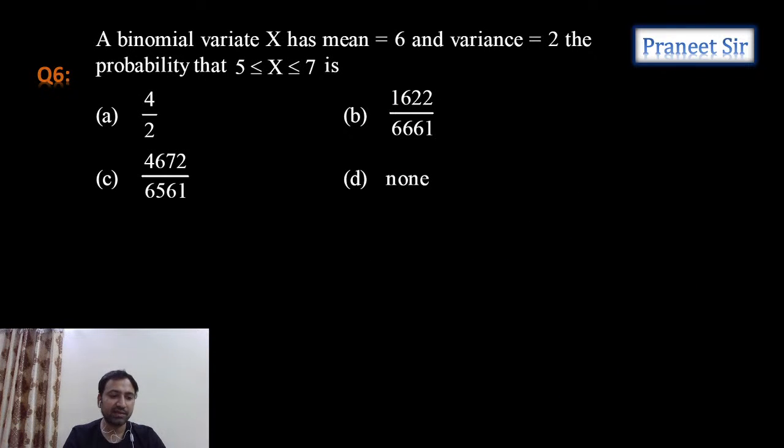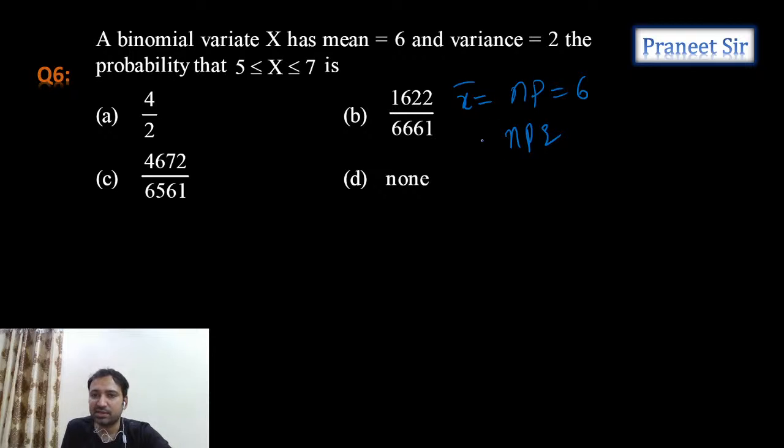Yeah, this is the next question we have. Binomial variate X has a mean. See, guys, for binomial variate, mean formula is NP, and NP is 6, and variance is NPQ.